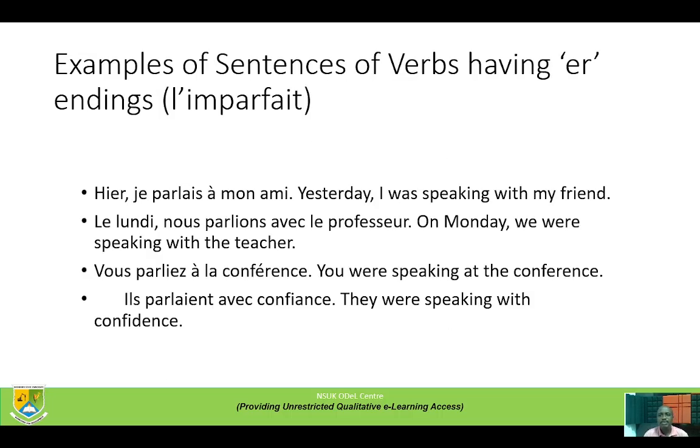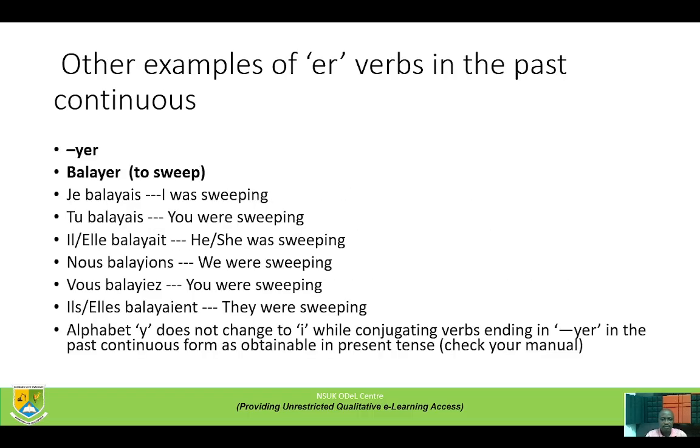Example of sentences of verbs having ER endings. L'imparfait. Hier, je parlais à mon ami. Yesterday, I was speaking with my friend. Le lundi, nous parlions avec le professeur. On Monday, we were speaking with the teacher. Vous parliez à la conférence. You were speaking at the conference. Ils parlaient avec confiance. They were speaking with confidence.